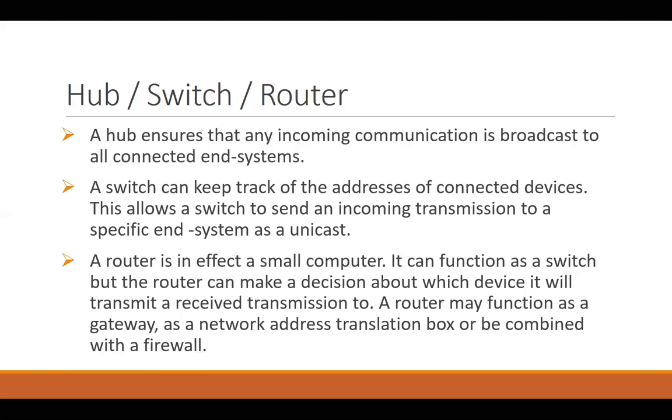Then we have a router, which I think all of you, as you have DSL internet broadband connections in your homes, are familiar with. You know that you can log on to your routers and set the network policies. You can restrict people from connecting to your network. You can install a firewall over there. You can block access to certain websites. You can block access of certain users on the network. So the router actually is the most intelligent device. It lets you do all those things.